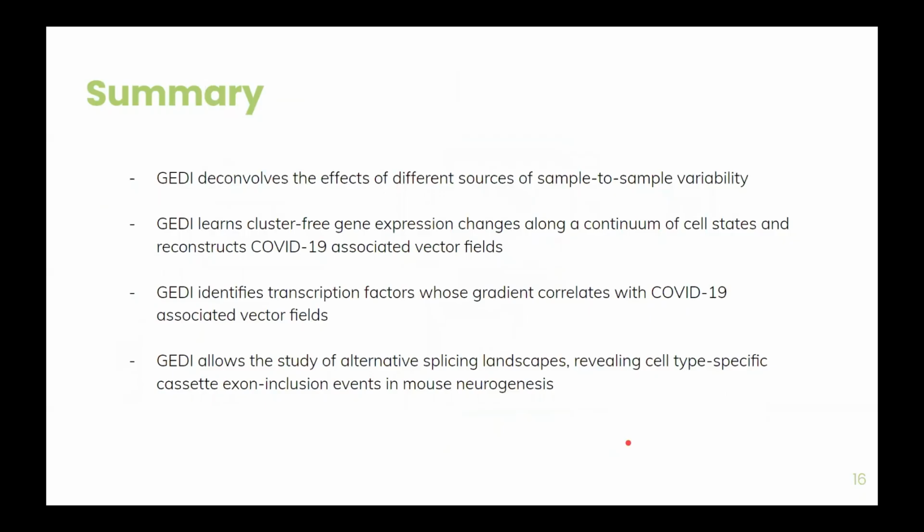So in summary, GLBIO decomposes the effect of different sources of sample-to-sample variability. GLBIO learns cluster-free gene expression changes along a continuum of cell states and reconstructs COVID-19 associated vector fields. GLBIO identifies transcription factors whose gradient correlates with COVID-19 associated vector fields, and GLBIO allows the study of